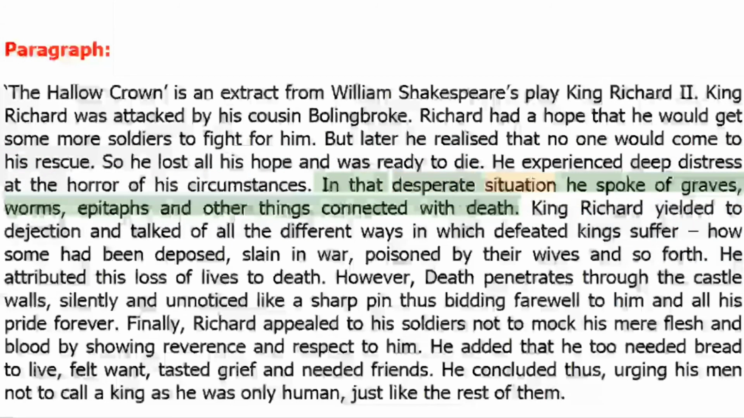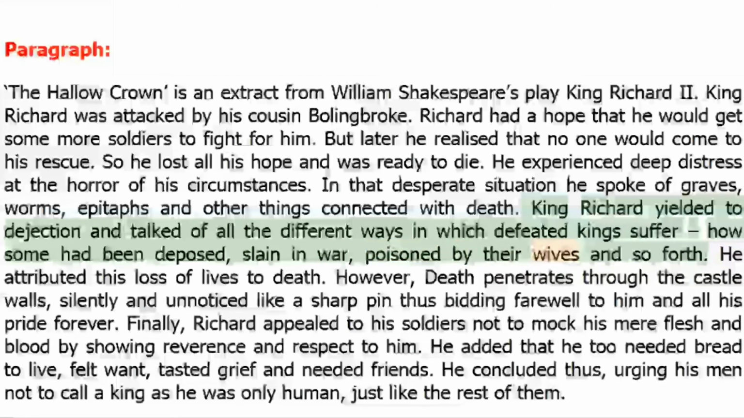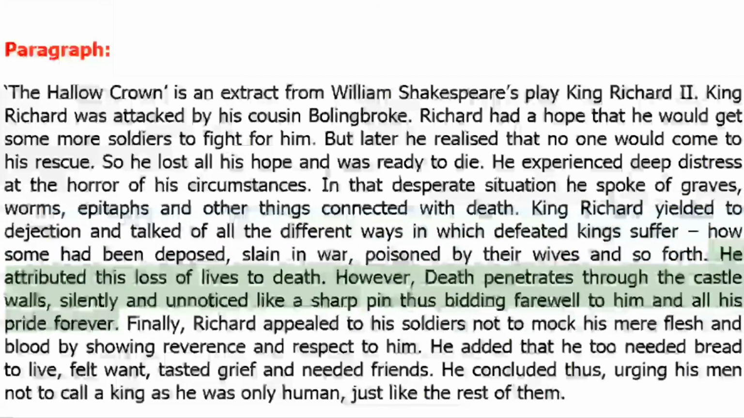He experienced deep distress at the horror of his circumstances. In that desperate situation he spoke of graves, worms, epitaphs and other things connected with death. King Richard yielded to dejection and talked of all the different ways in which defeated kings suffer, how some had been deposed, slain in war, poisoned by their wives and so forth. He attributed this loss of lives to death. However, death penetrates through the castle walls, silently and unnoticed like a sharp pin, thus bidding farewell to him and